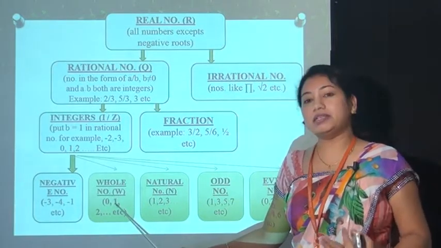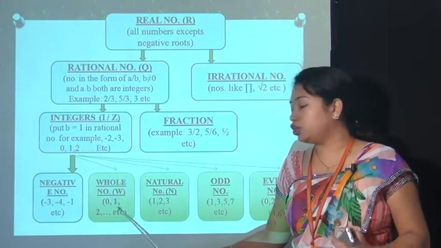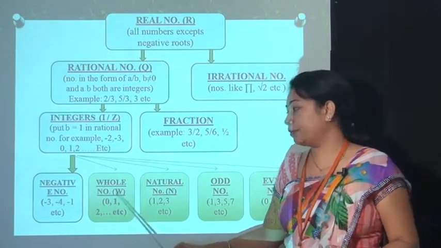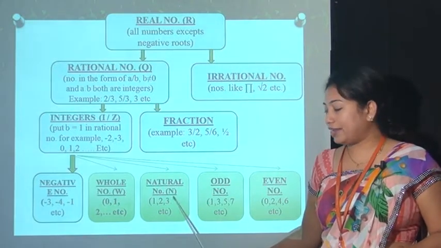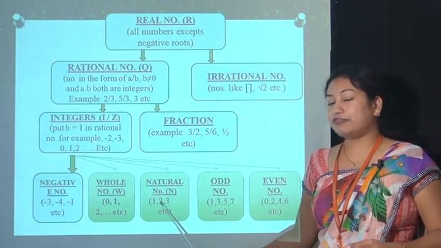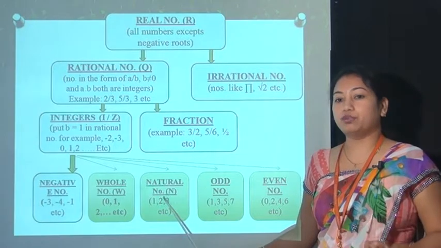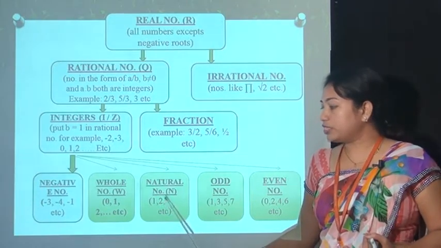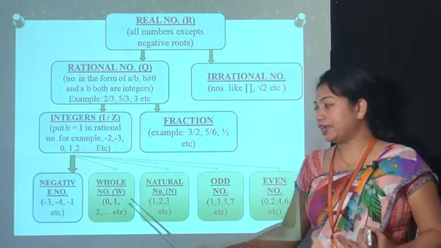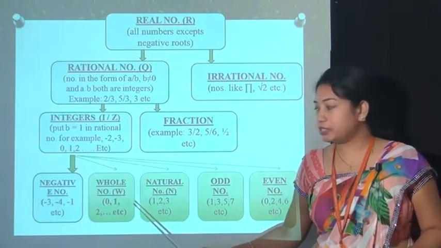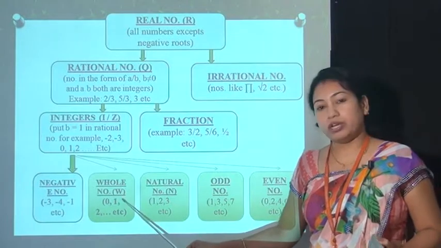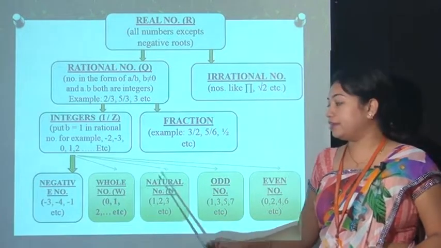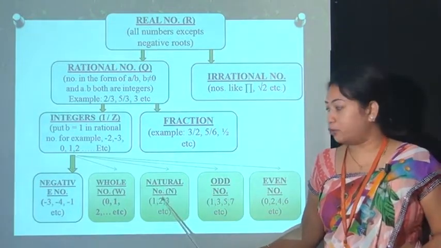That means whole numbers start from 0, 1, 2 up to plus infinity. Next is natural numbers. It is denoted by capital N and they start from 1, 2, 3 and so on. 0 is not included. That means there is a minor difference between whole numbers and natural numbers. In whole numbers 0 is included and in natural numbers 0 is excluded.